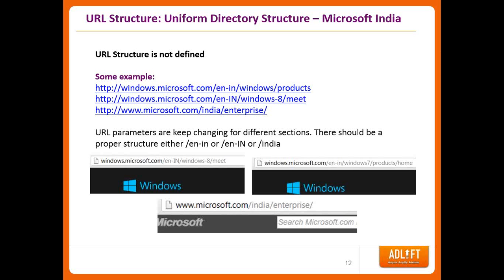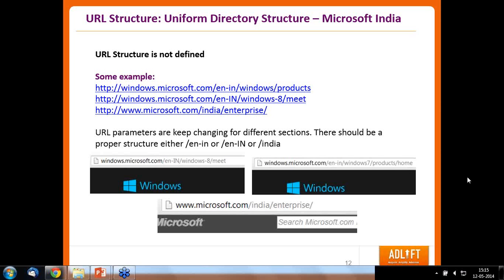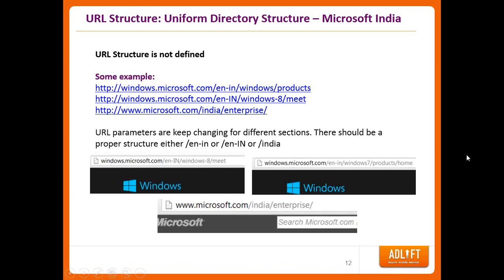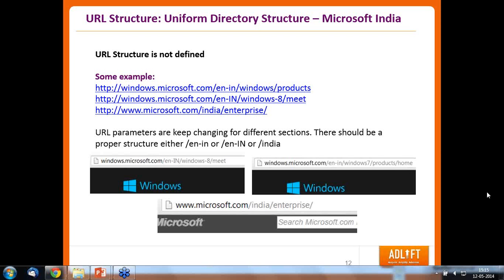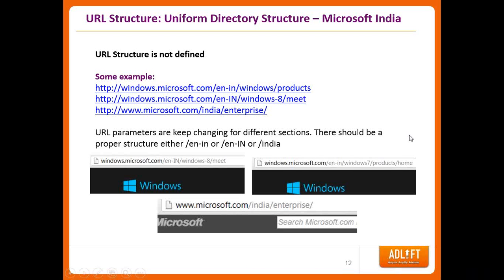Take an example of Microsoft India, where you can see three examples. First is windows.microsoft.com/en-in in small letters. The other one is the same URL with /en and then capital IN. And the third one is microsoft.com/India. Like we all know, this is the Microsoft India website.